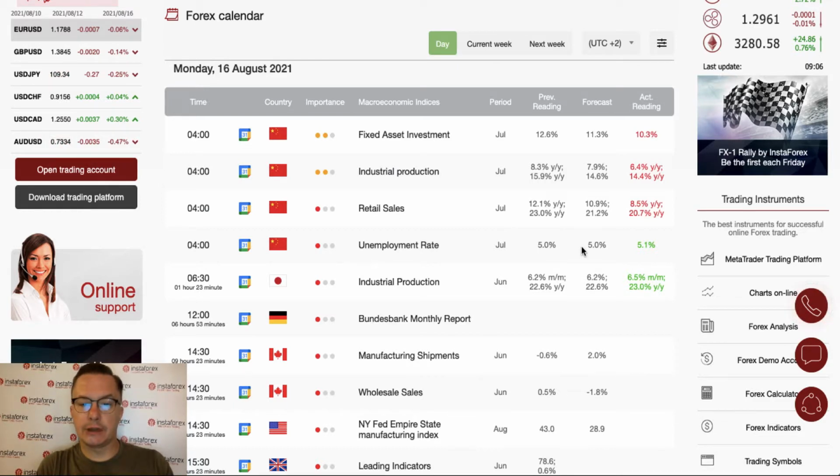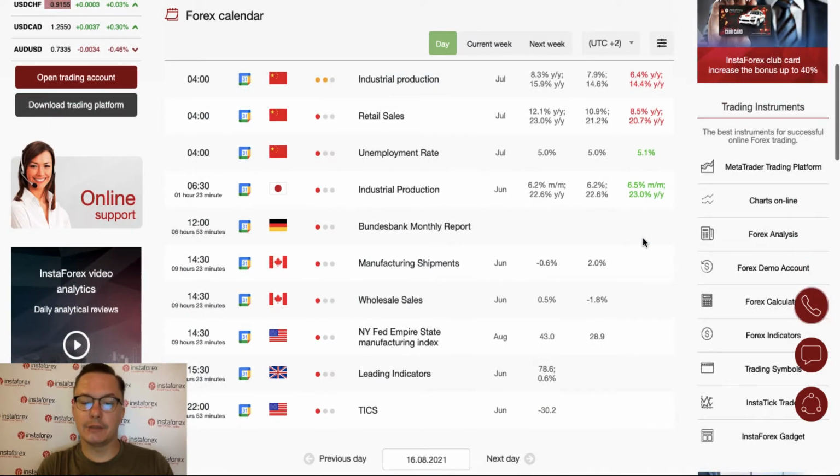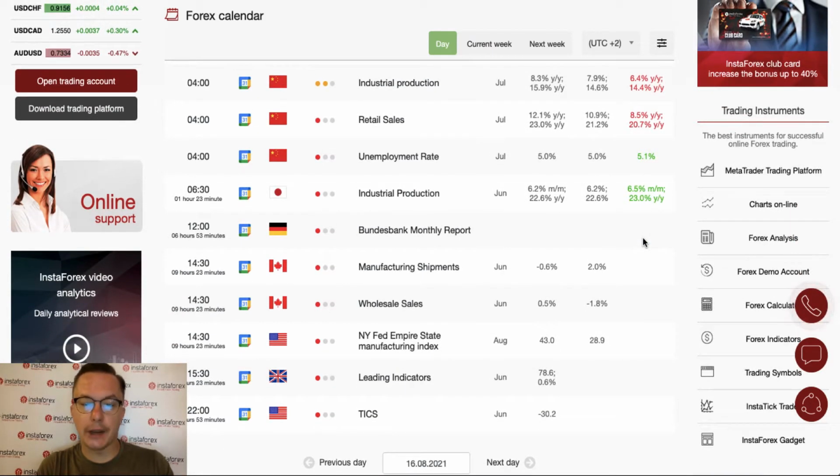It's worth mentioning that fixed asset investment is falling from 12.6% to 10.3%, and the industrial production is falling from 8.3% to 6.4%, which is not very good. Retail sales dropped from 12.1 to 8.5%, and only the unemployment rate was expected to be better, which is worse, by the way, from 5% to 5.1%. So we have a slight jump in unemployment rate in China.